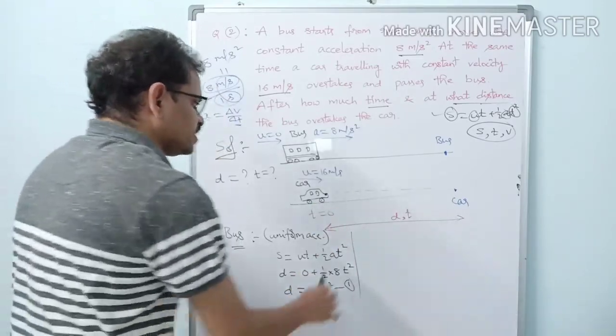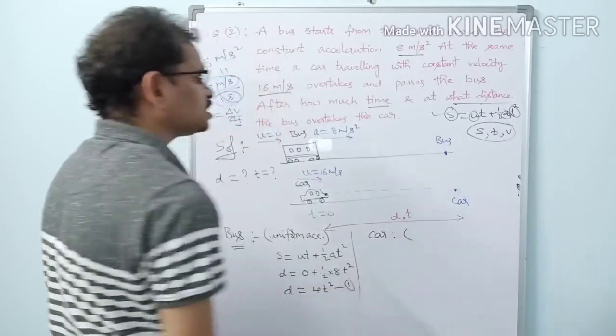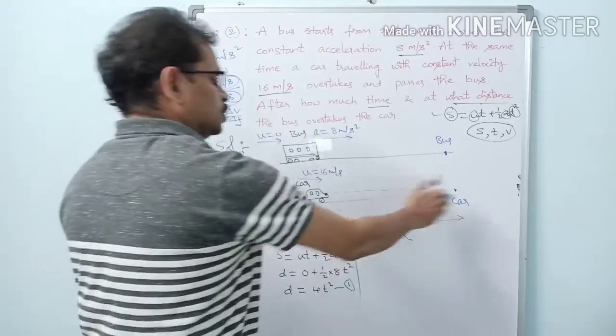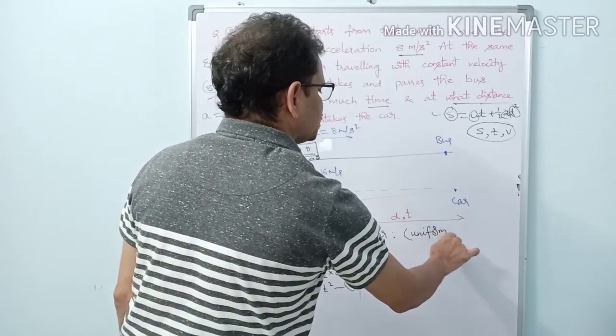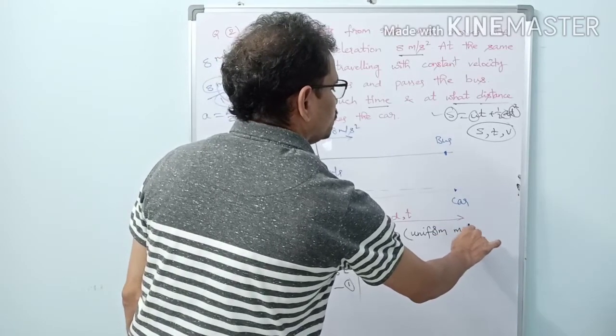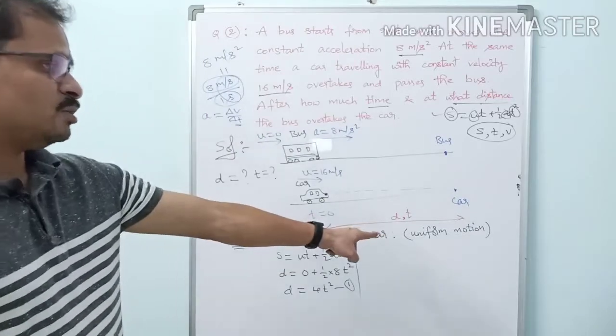So let us make another equation for the car. What type of motion is the car having? The car is having uniform motion. The bus is having uniform acceleration and the car is having uniform motion. No confusion between uniform acceleration and uniform motion.